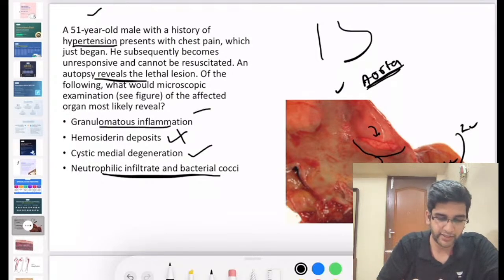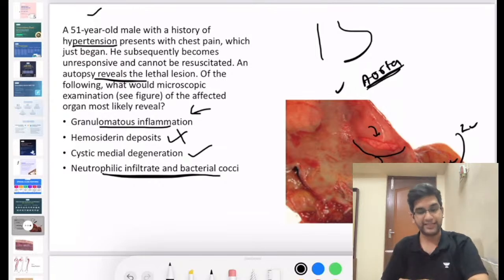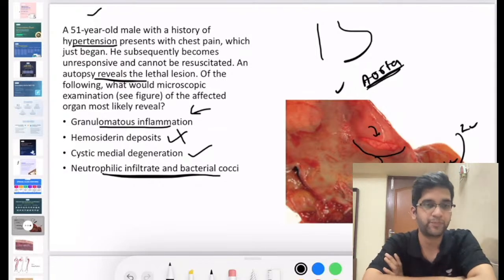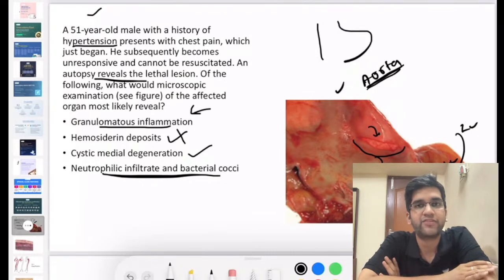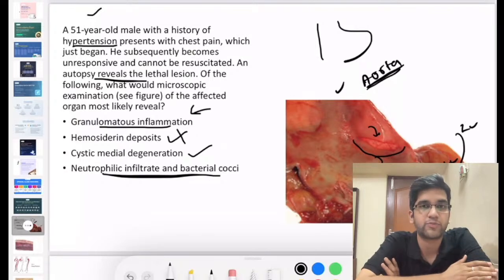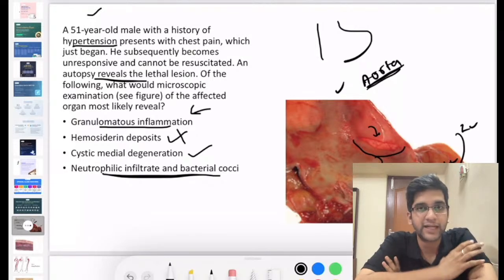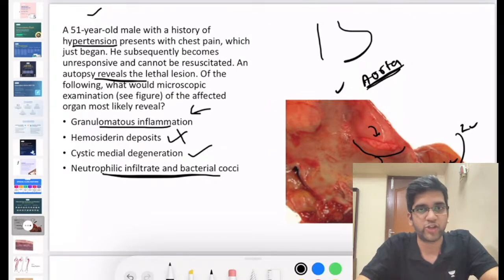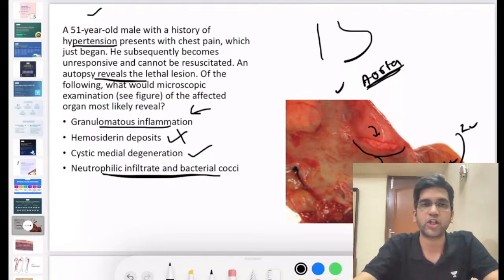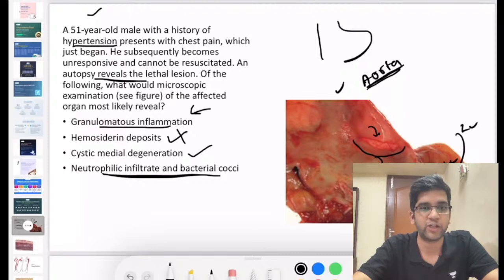Granulomatous inflammation, right? Now I want you guys to comment on this, then definitely we'll go and see about aortic dissection. In aorta, if you have something of granulomas, what all differential diagnosis comes to your mind? Aorta having granulomas. In other words, is it an acute inflammation or a chronic inflammation? We'll start with the easiest one. Aorta having granulomas, then chronic inflammation, right?